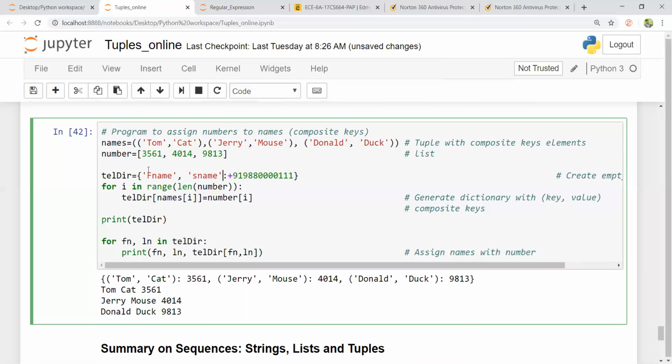So what is this here? This becomes my first name and second name as a key, very important. This is my key, that is a tuple now.